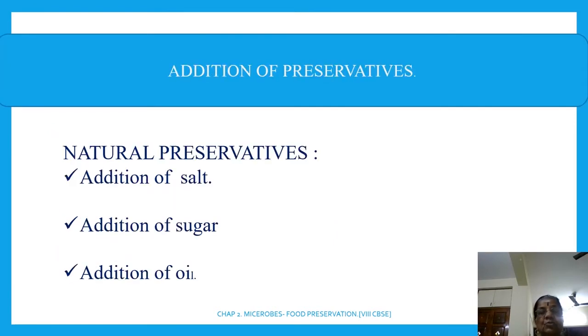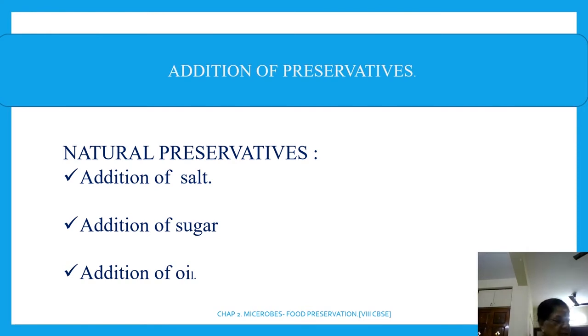Okay, the next one, addition of preservatives as natural preservatives: addition of salt, addition of sugar, addition of oil. Natural preservatives என்னெல்லாம்? Addition of salt, addition of sugar, and addition of oil. சரியா?